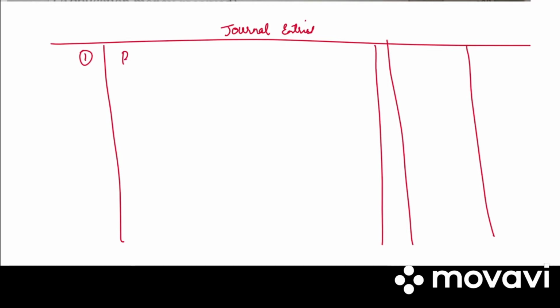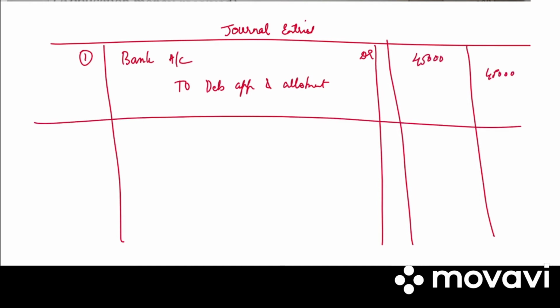First entry, bank account debited to debenture application and allotment account. It is only 90%, so 50,000 into 90% is 45,000 debit, 45,000 credit. Write the narration, application money received.